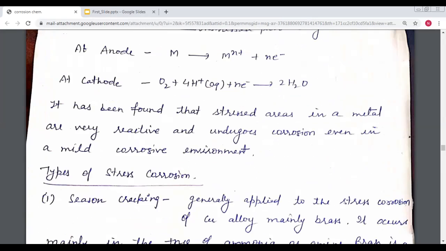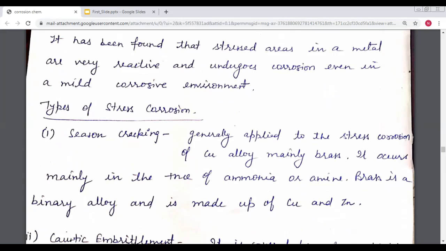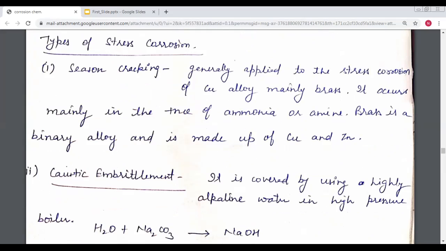It has been found that stressed areas in a metal are very reactive and undergo corrosion even in a mild corrosive environment. So stress corrosion is of two types. First is season cracking and the other is caustic embrittlement. First of all, we take caustic embrittlement.